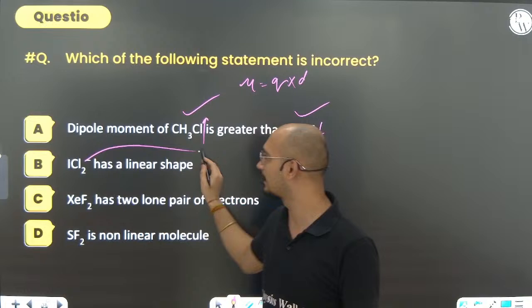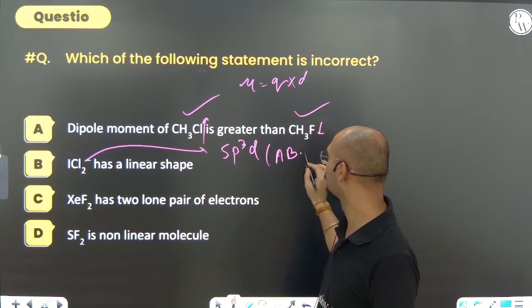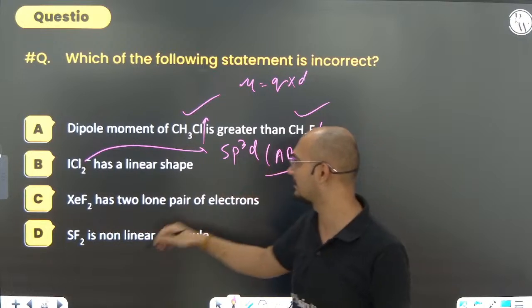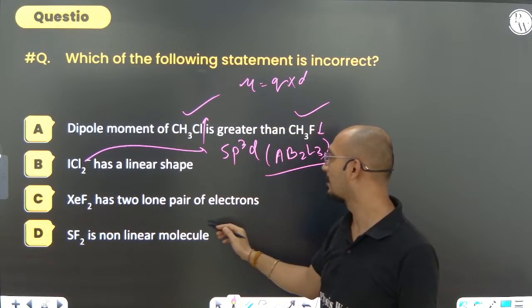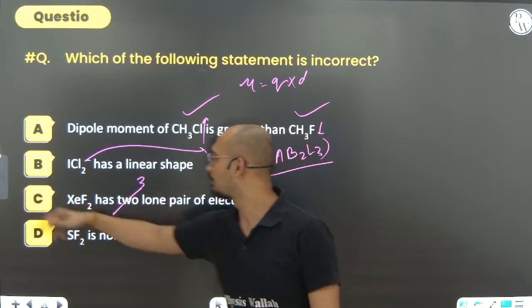It will be again sp3d and again it will be AB2L3. Check कर लेना, AB2L3 में linear shape होगा. XeF2 has 2 lone pair of electron. No, it will have 3 lone pairs. No, 3. So option C is the correct option.